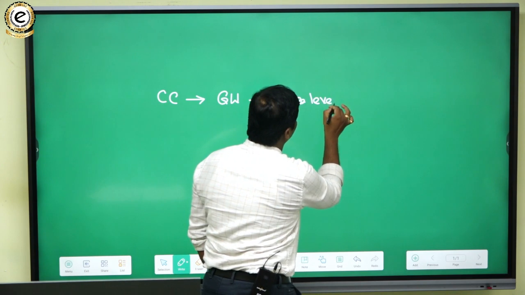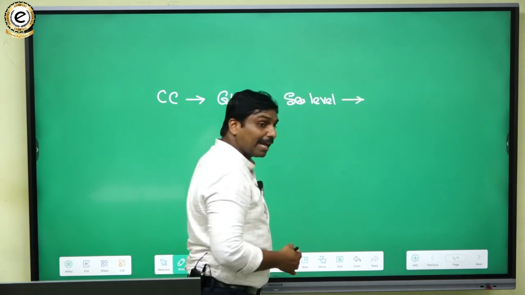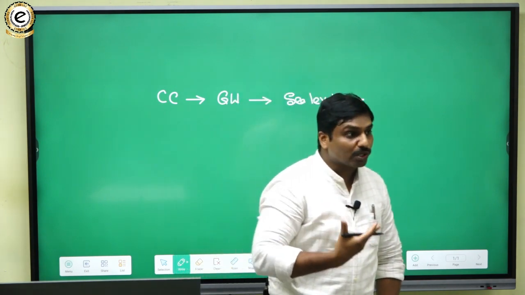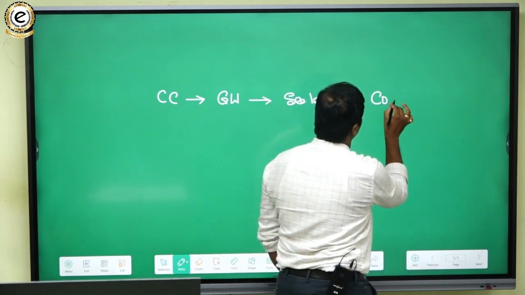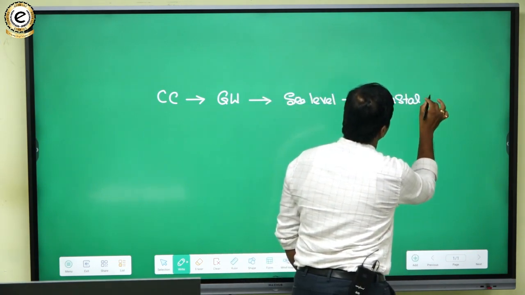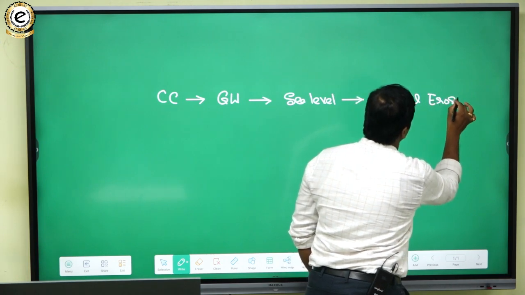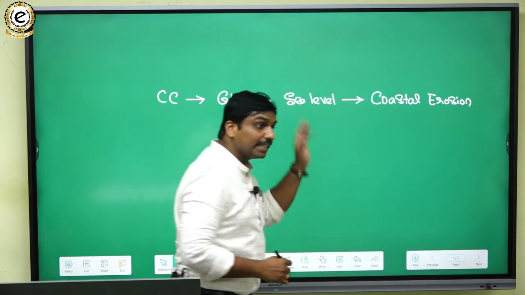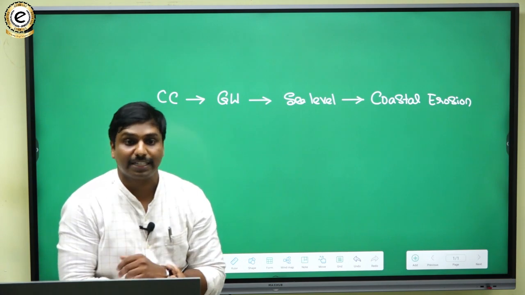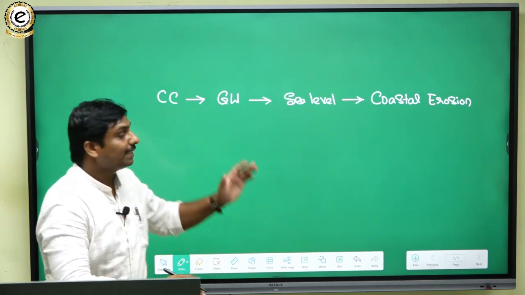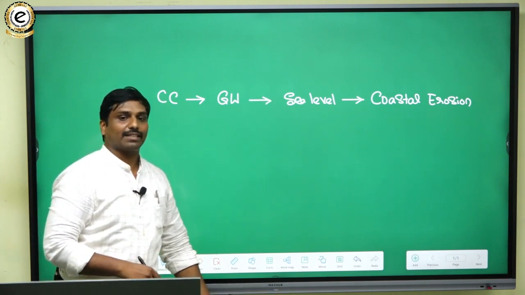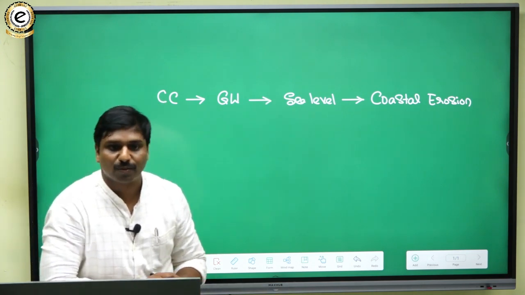When sea level rises, what may happen? It leads to coastal erosion, and there are many other things that the coastal regions of the tropical countries will face. That is another effect of climate change.